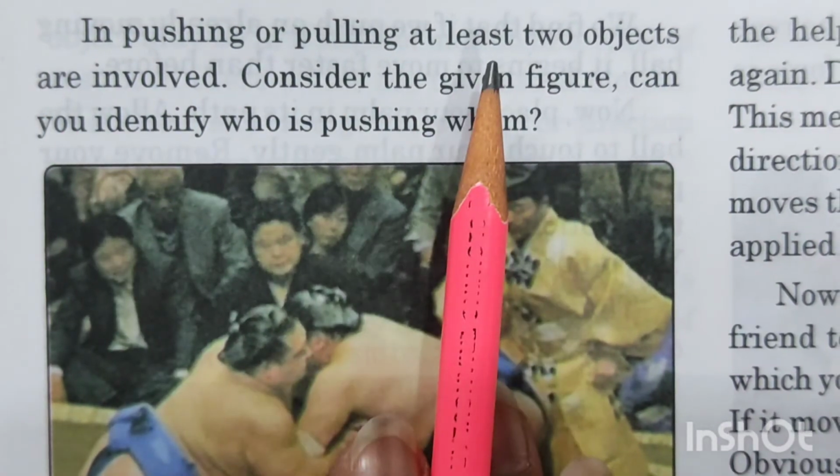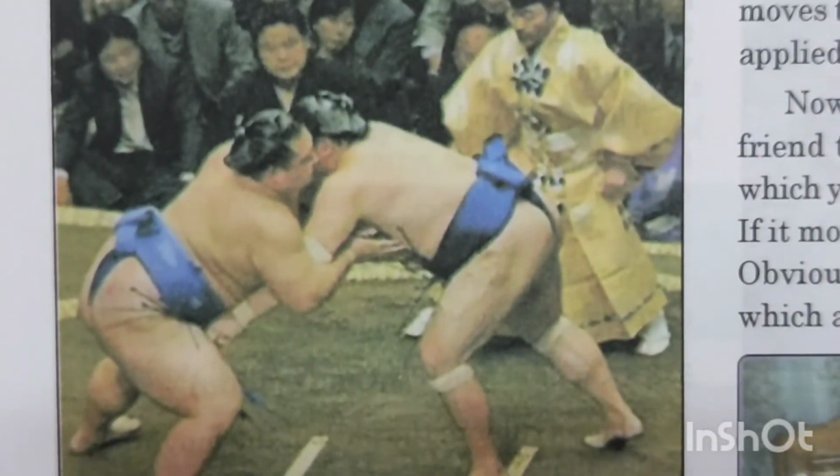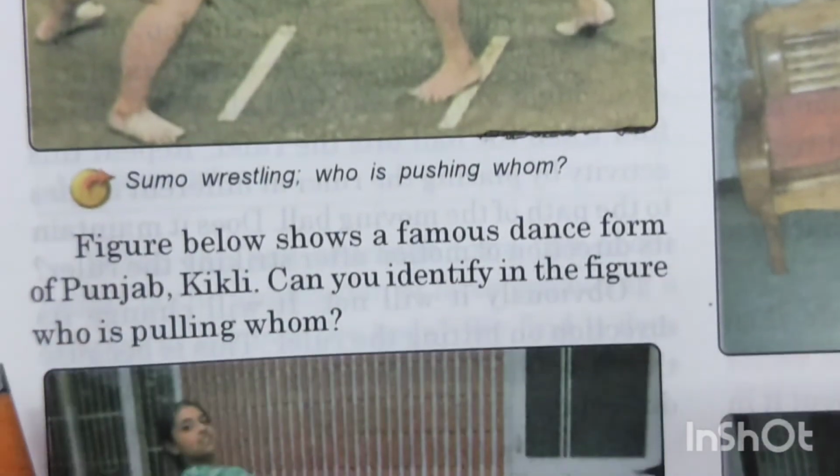During pushing or pulling, at least two objects are required. Now look at the figure which is given in your books, children. It is very difficult to decide who is pushing and who is pulling.